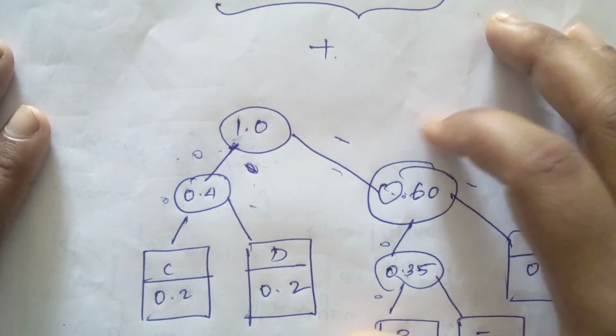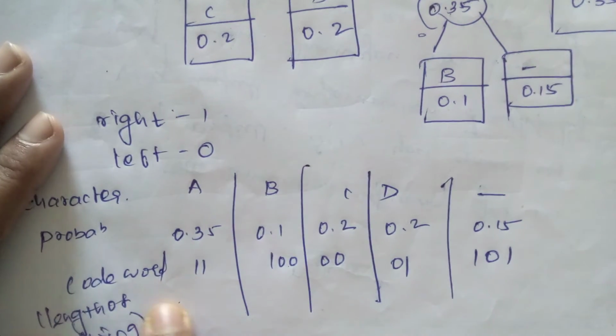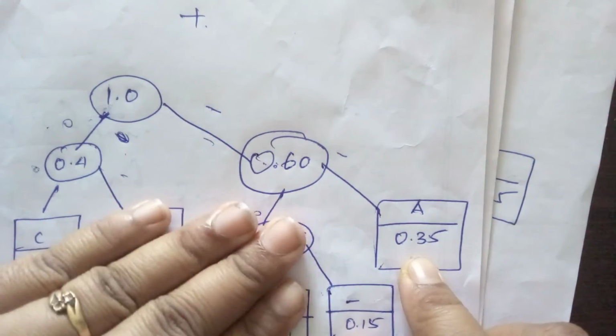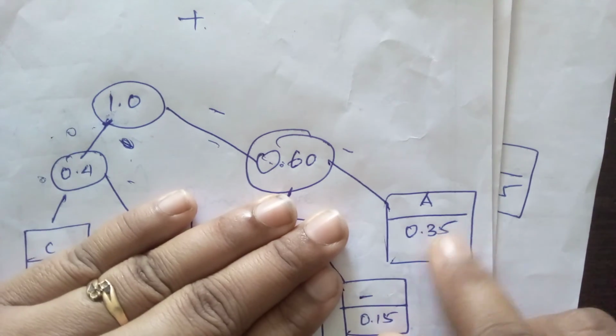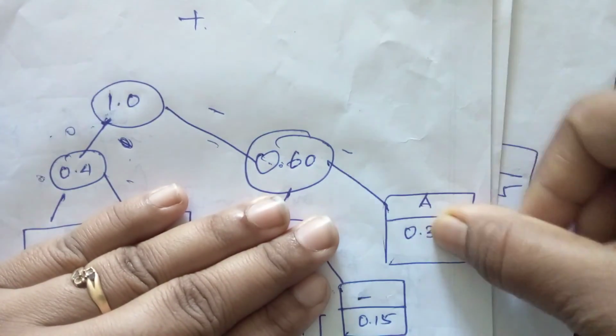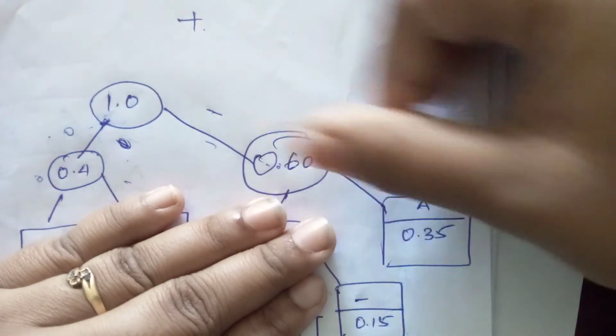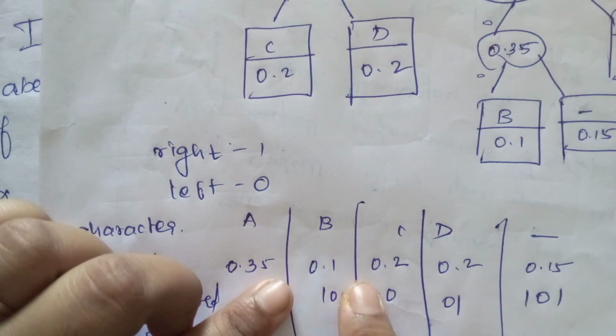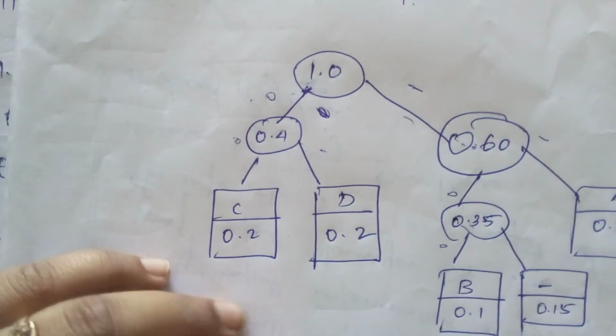Based on this tree diagram, I'm obtaining the code words. See how 0.35 comes? 0.35 is there in here. How does this one come? See, this is a right node, and this is also a right node. So right node means 1, that is 1. Then B, 0.1: how does it come? B node.